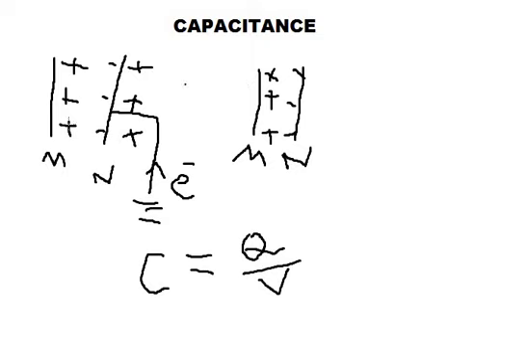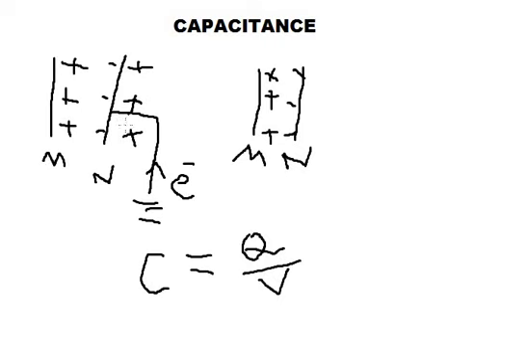I repeat once again. First we considered a charged metal plate M. Then we considered an electrically neutral metal plate N. When I place the neutral metal plate N close to M, all the negative charges on N will be attracted towards the face of N facing M, and the positive charges will be repelled onto the face of N away from M. So actually the negative charges reduce the potential of the system, whereas the positive charges increase the potential of the system.